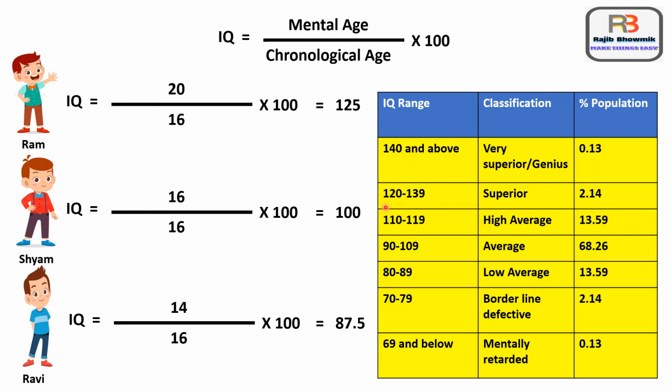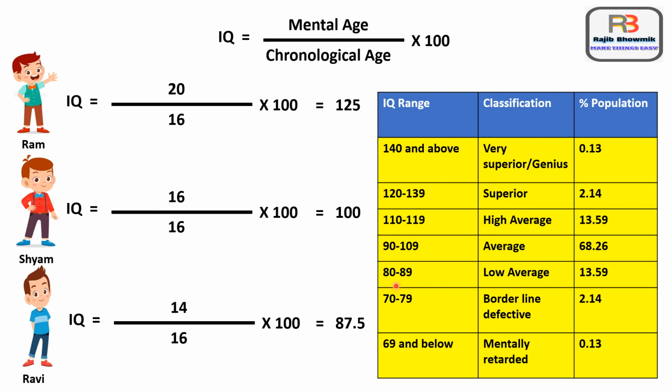If the IQ range is 120 to 139, then the classification is superior and percentage population is 2.14. If IQ range is 110 to 119, then classification is high average and percentage population is 13.59. If IQ range is 90 to 109, then classification is average and percentage population is 68.26.